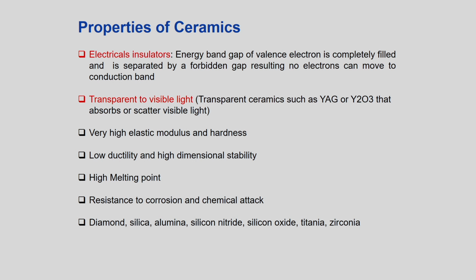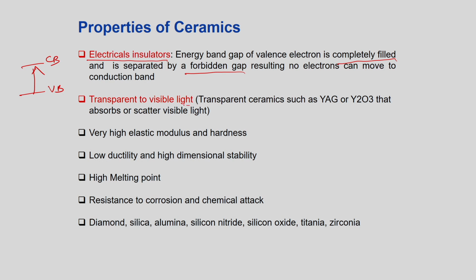So what are the properties of ceramics? They are electrical insulators. This is an important property. You see the band gap I told you, the valence electron band gap is pretty high. It means the valence band is completely filled and is separated by a forbidden gap. Even if you give some electric field, no electrons can move to the conduction band. So valence band to conduction band is impossible in the case of ceramics. This is what is used in electrical insulators.